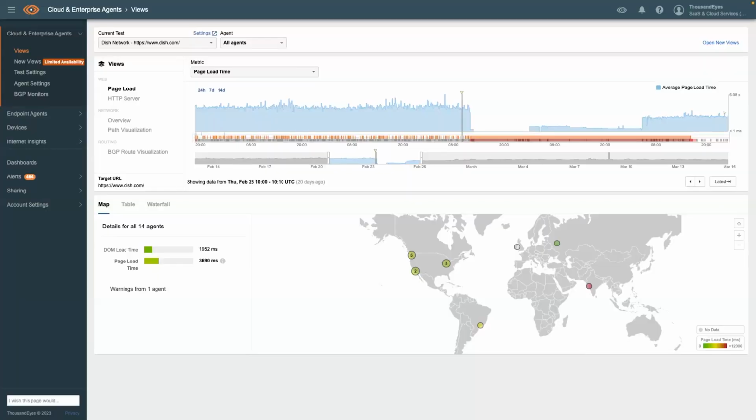So what we're looking at here is the public-facing website for Dish, but this impacted all their internal systems as well as some of their customer-facing ones. Yeah, basically what we said they did, and there's nothing wrong with what they did.